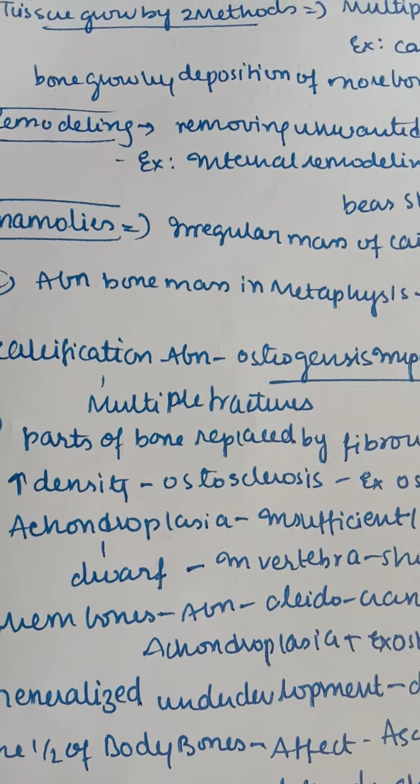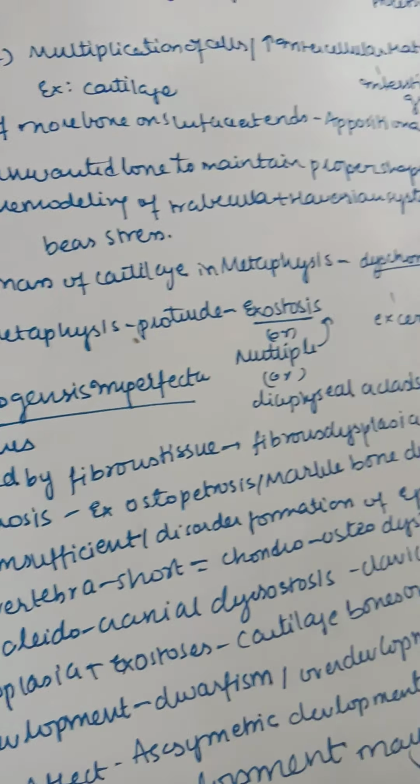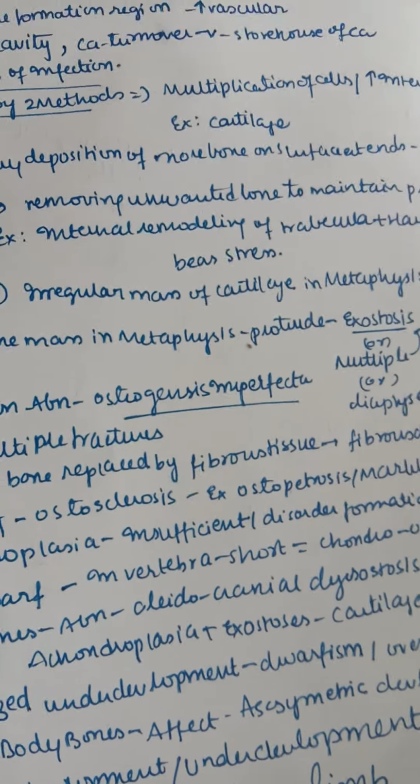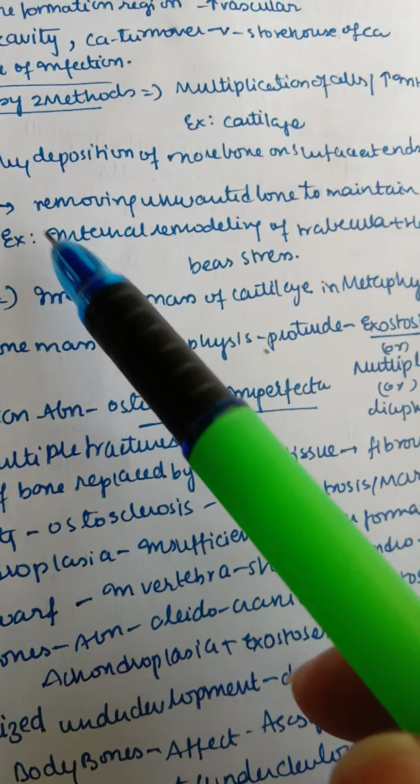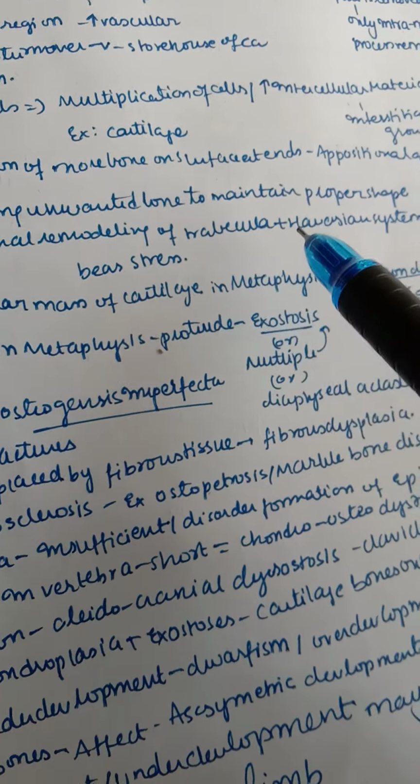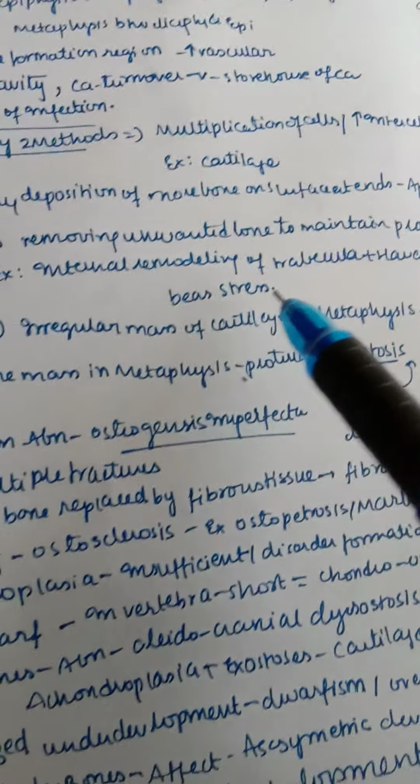What is remodeling? Remodeling is removing unwanted bone to maintain the proper shape. So if you remove unwanted bone, only proper bone remains and it is in the correct shape. For example, you can take internal rebuilding of trabeculae and Haversian system to bear the stress.